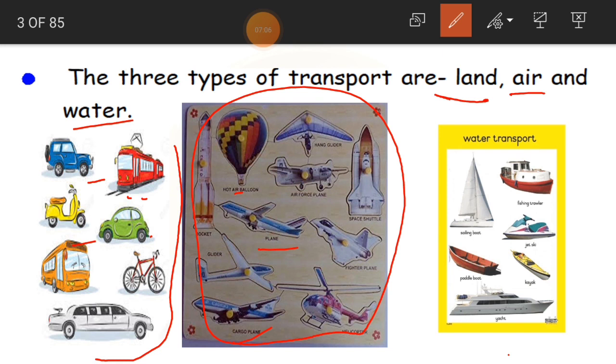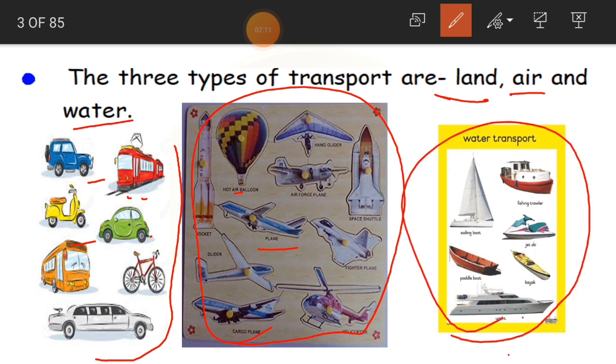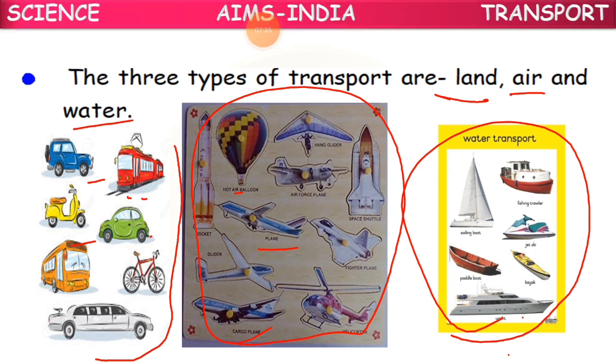Okay, and now at the last we get the water transport here. So you can see ships, yachts, boats. Again in this also we have got different types of vehicles, where we can travel on the water. Okay, children, so how many types of transports are there? Three. What are they? Land, air, and water.